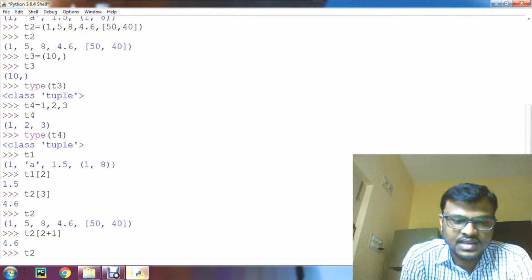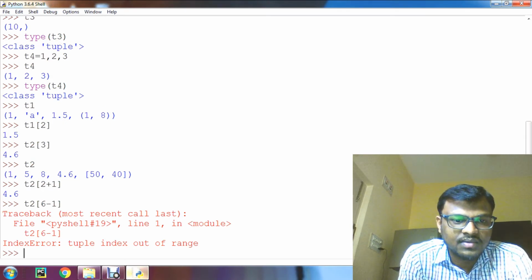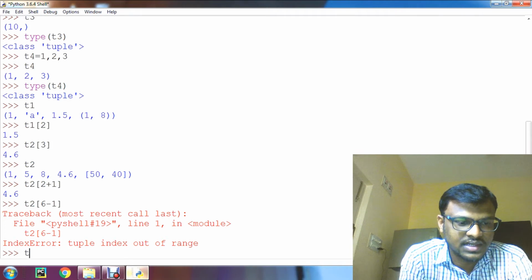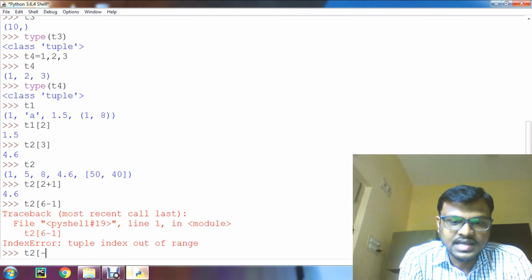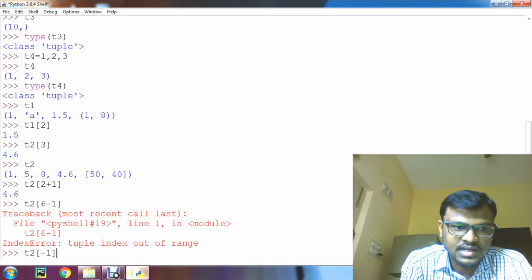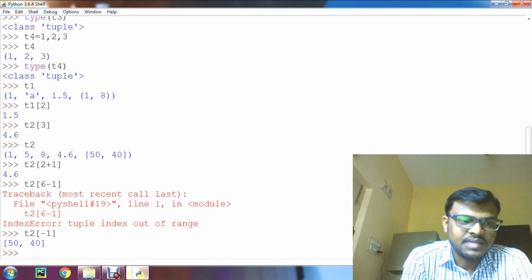Same way, if we perform 6 minus 1, so minus means we need to give a starting smaller value, otherwise it will give an error. For example, if you want to do negative indexing, I am telling now, -1. T2 -1, so negative indexing, that is, the last element is displayed.